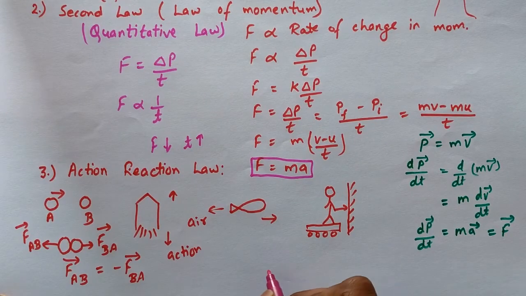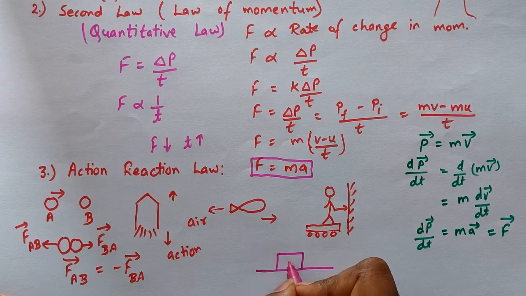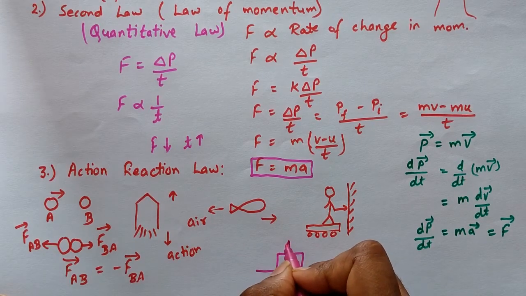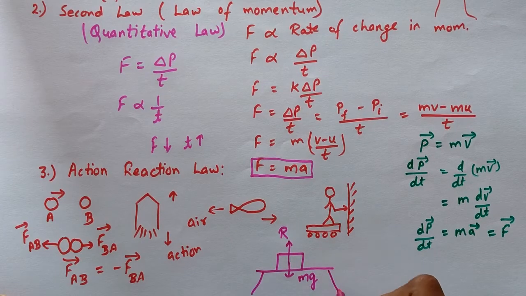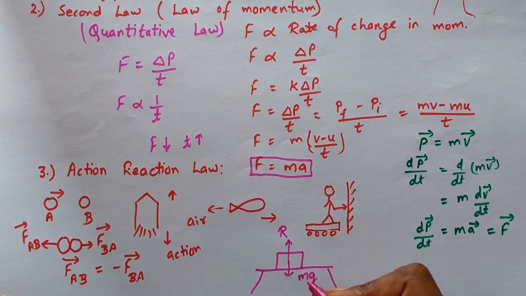Similarly, if on a floor there is a box kept there, and the box is applying gravity in the downward direction, or we can say the weight of the box is in the downward direction, the gravity is attracting it with the force mg, then there must be a reaction force R which is applied by this surface, or I can say by this table, in the opposite direction, due to which the box will remain here only.